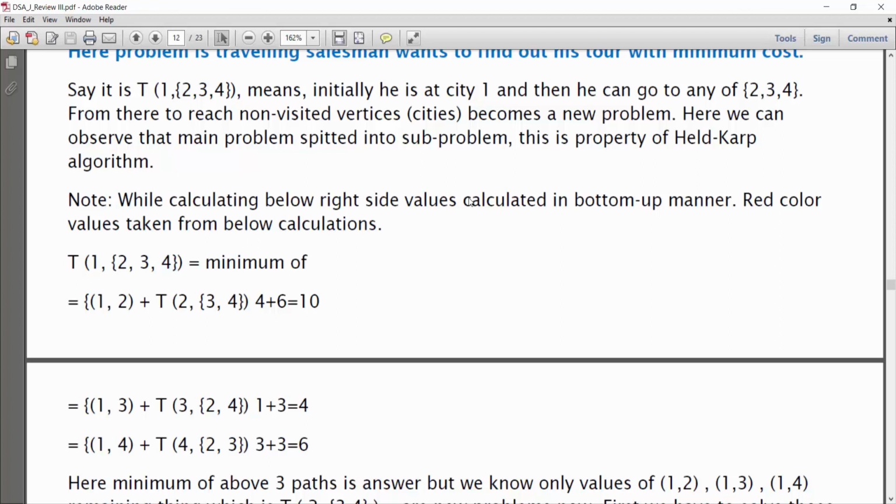So we can say that T is a set with elements 1, 2, 3, 4, which are basically cities. To calculate the minimum, we have to look at different permutations and combinations. So for calculation, we are considering 1 to 2, 2 to 3, like that. Here the minimum of the 3 paths is the answer, but we know only the values of 1-2, 1-3 and 1-4, which means we are considering very limited values. In a real scenario, there are many values.